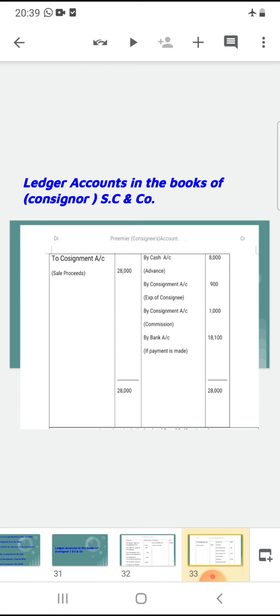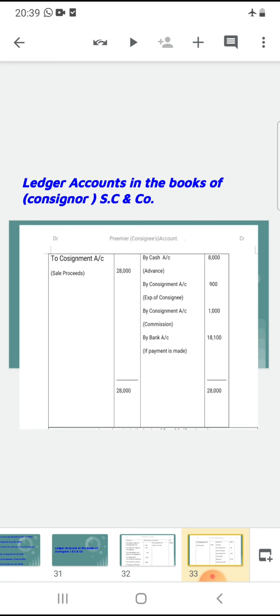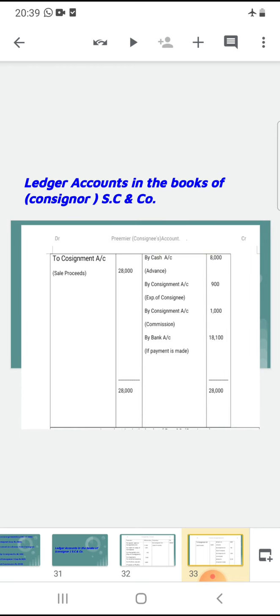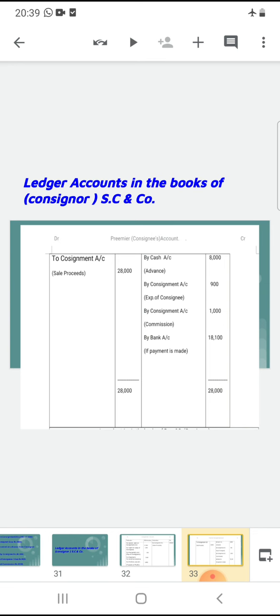We cannot prepare the cash account. The journal entry is cash account debit to Premier and Company account, so Premier and Company goes to credit balance. Now we write on the credit side, the symbol is 'By' cash account, 8,000. Okay, is it clear?